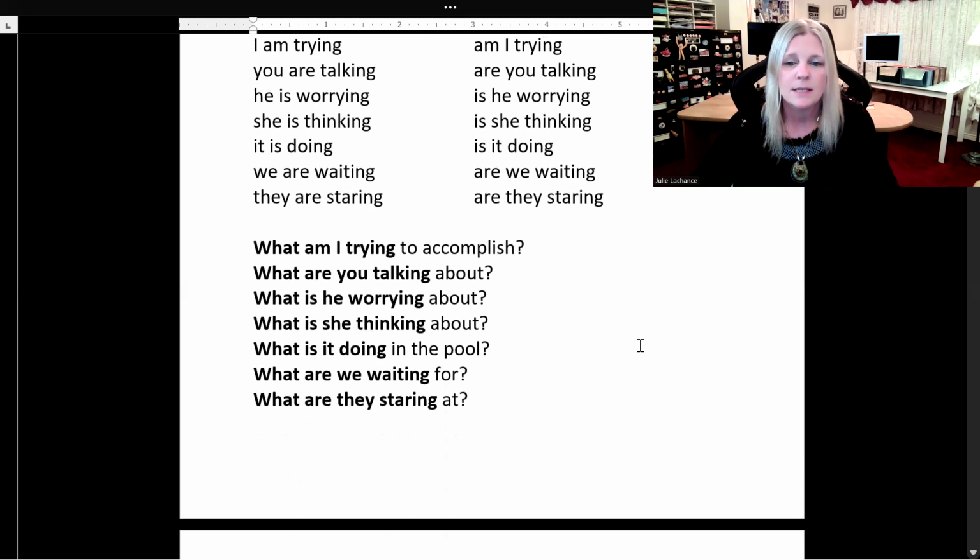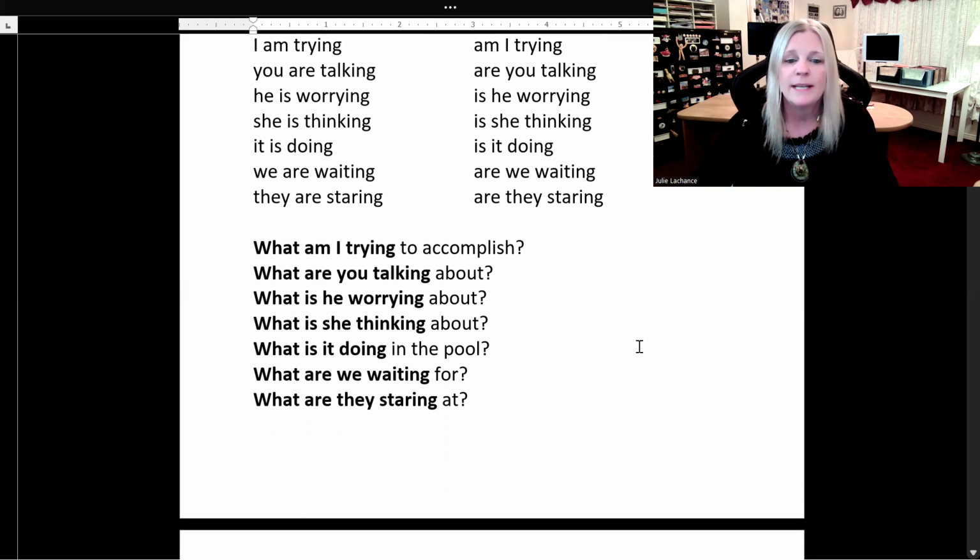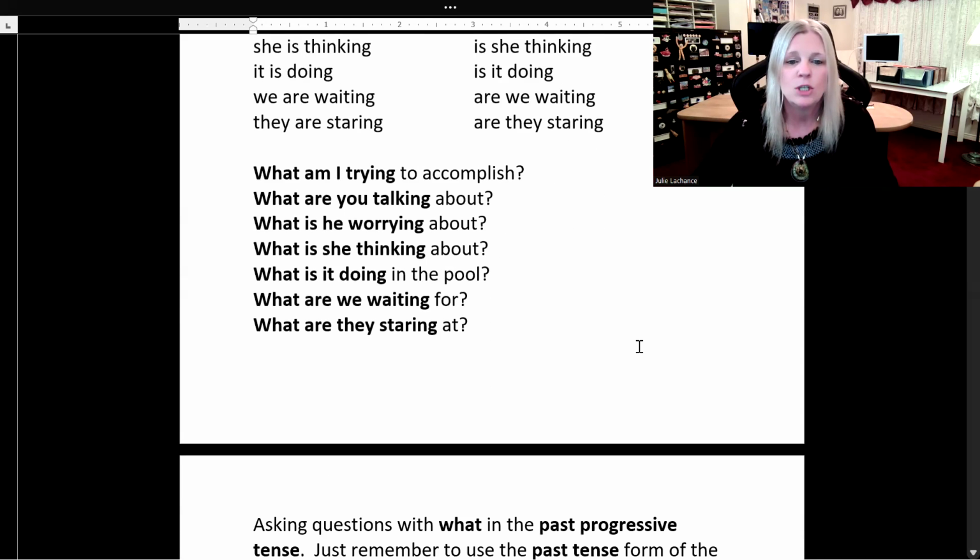Sample sentences in the present progressive. What am I trying to accomplish? What are you talking about? What is he worrying about? What is she thinking about? What is it doing in the pool? What are we waiting for? What are they staring at?